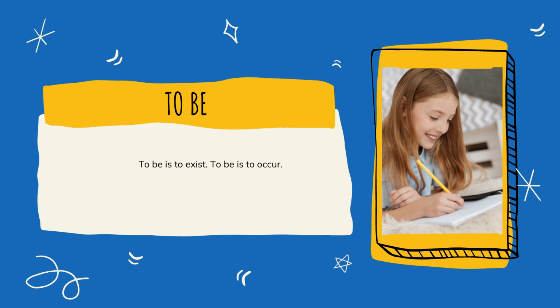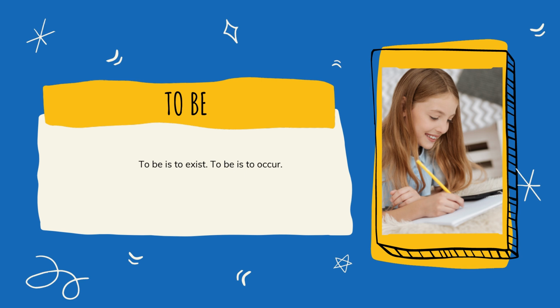So the verb to be means to exist. It means to occur. To be means to exist. And here's an example. My name is Marie. I am Marie. Am is the verb to be.